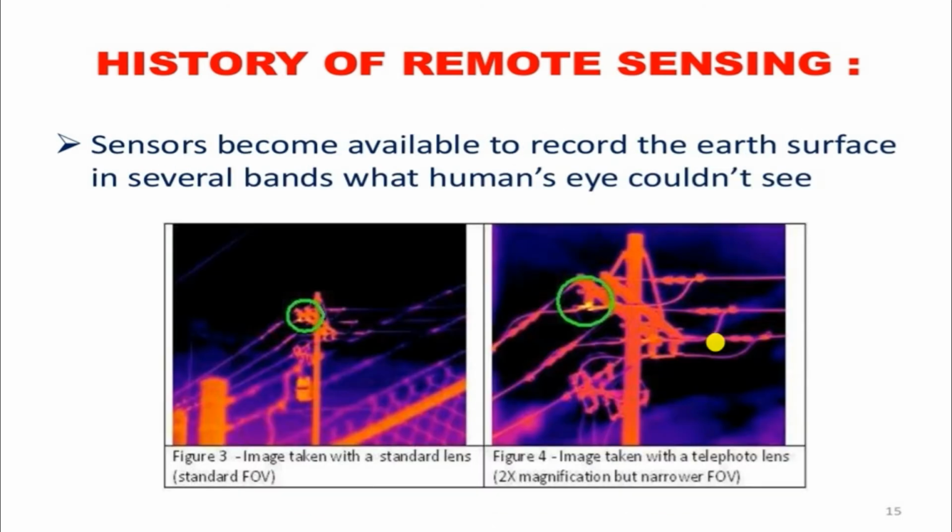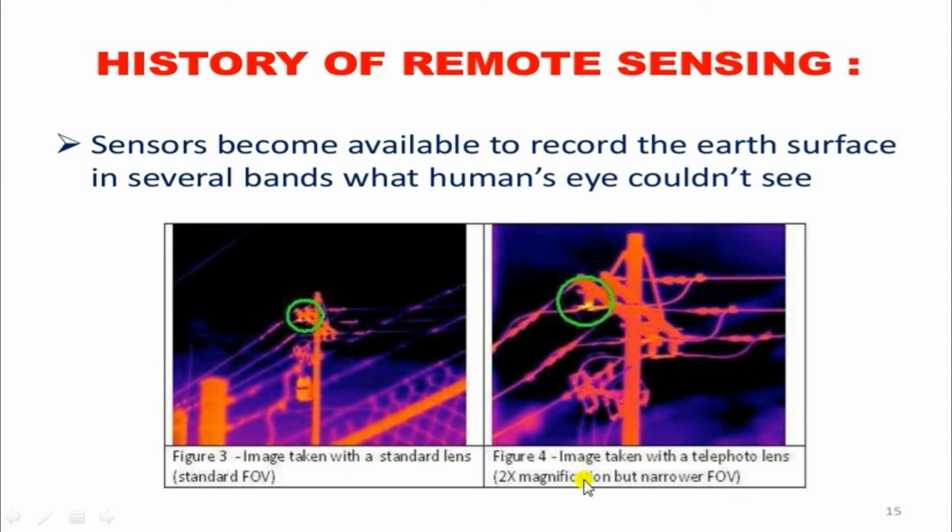After that, high accuracy sensors became available to record the Earth's surface. So we are using different bands that we cannot see with the human eye. We see them in the two infrared images. Generally, that type of image is taken with a standard lens. In that, we cannot see the total temperature losses or the total spark generated at that point. But in figure number 4, we see that some spark has been generated. That is the telephoto lens.